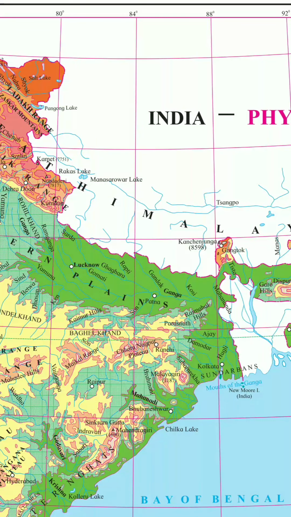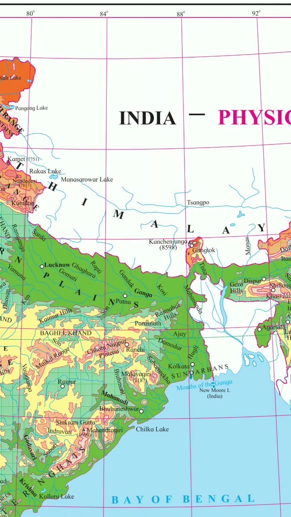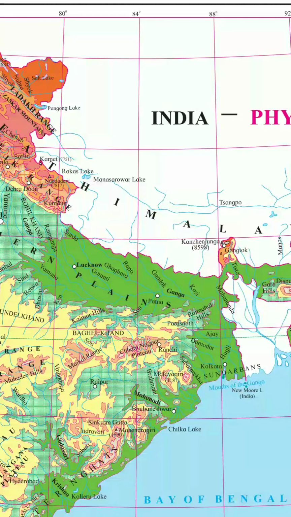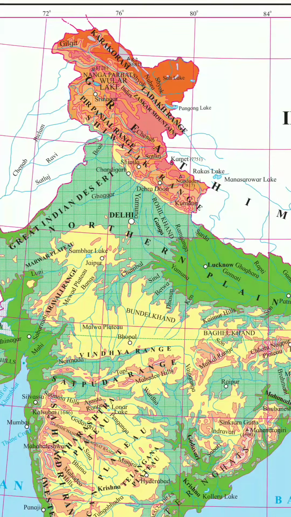Okay, so here that green part what we are seeing, this is the plain which is made up by the Ganga and its tributary rivers. Okay, now first of all you have to understand what is the plain. Plain is the area, it is made up by the depositional work from the rivers and the mountains.